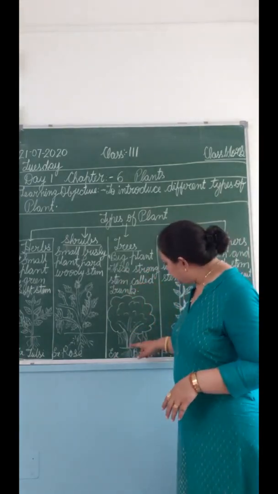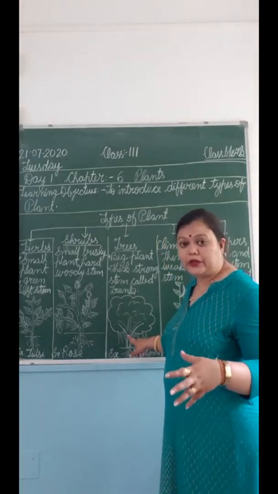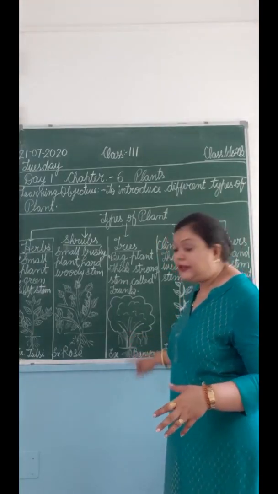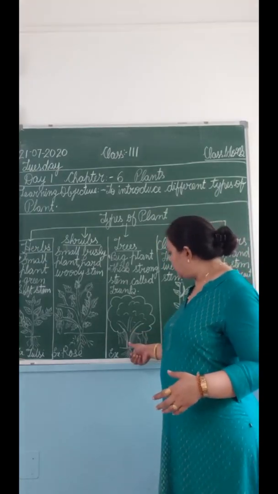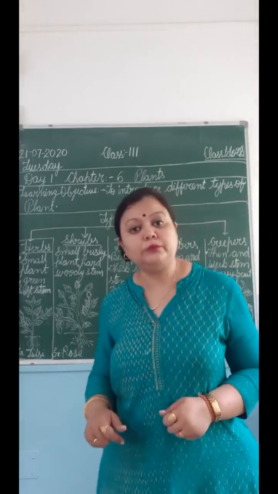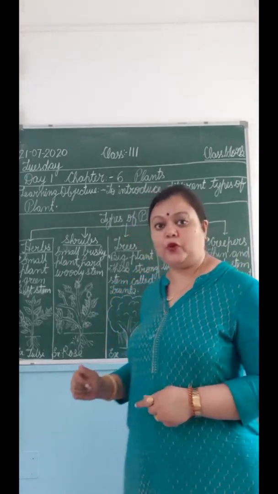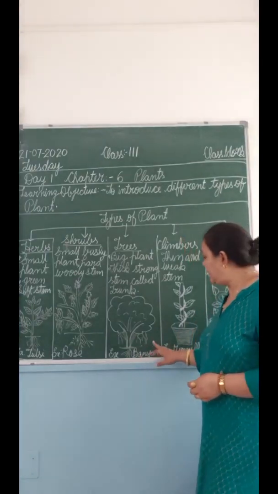ठीक है, इसका स्टेम देखिए कितना मोटा, बड़ा सा और थिक है. तो ये is very strong, hard also, and this is called the trunk. Okay, ट्री का जो स्टेम होता है उसको हम ट्रंक बोलते हैं. Okay, so example is banyan tree I have made like this.